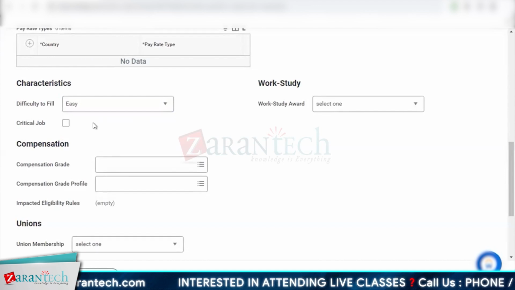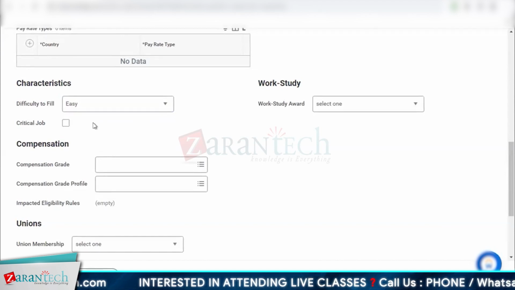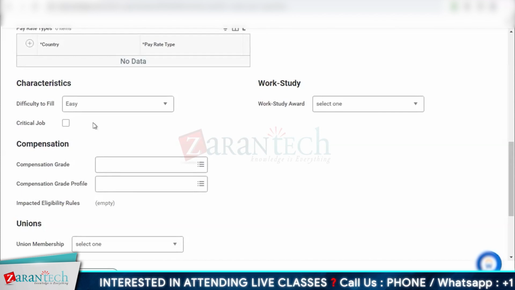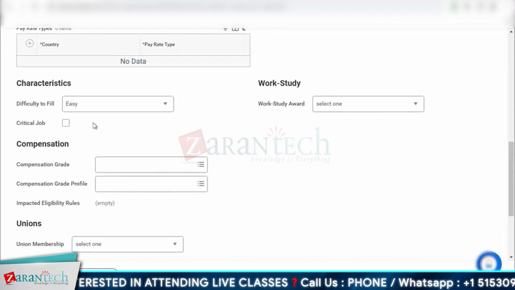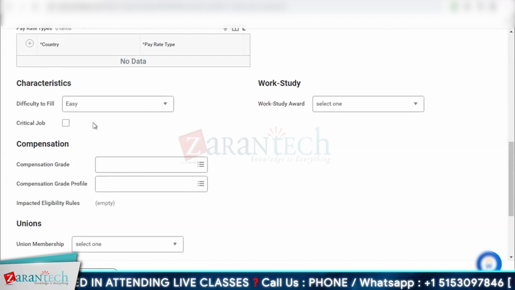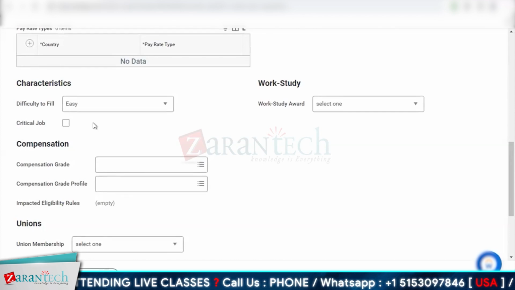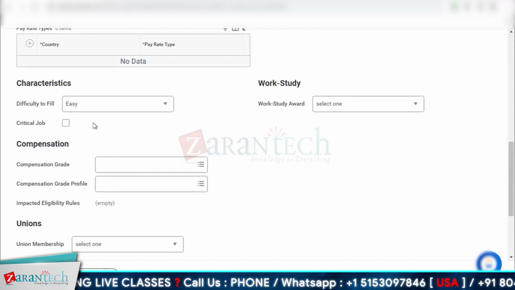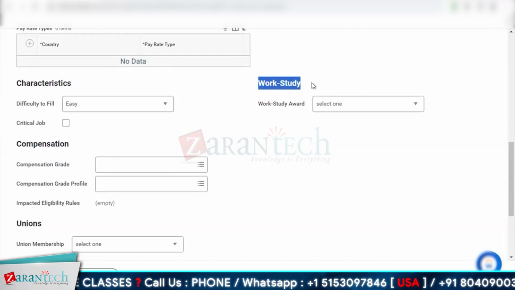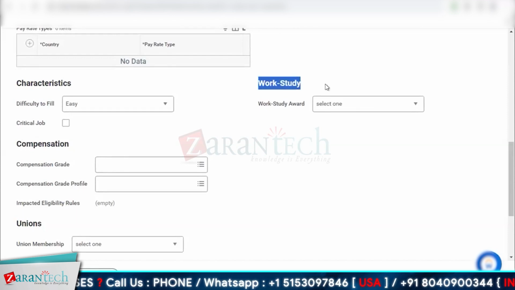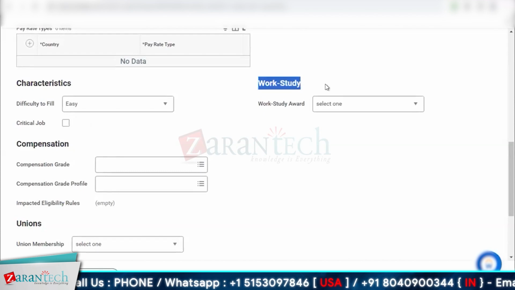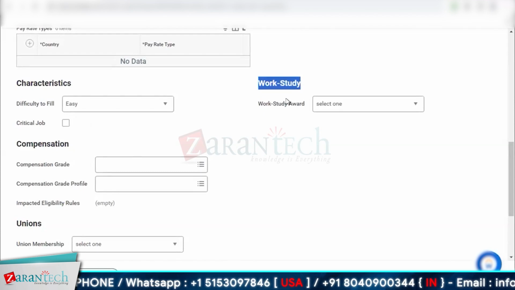They ask you for reports: give me the report which shows how many easy job profiles were filled, how many difficult ones were filled, and who filled them. All that information. Work study is usually applicable to internships, and if your company has any work study program, you can apply that here.